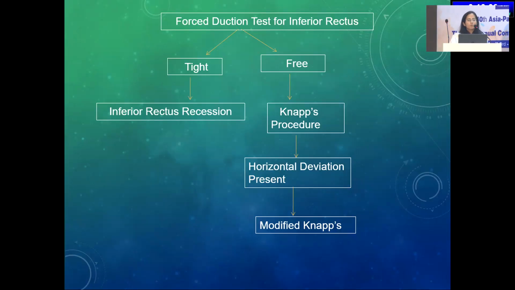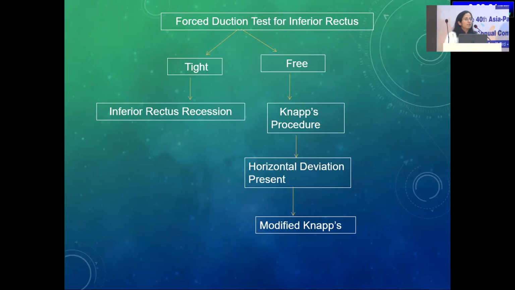So, if you look in an algorithm, in a gist, first of all, the indications of surgery in monocular elevation deficit, as we saw in all the previous cases, was that there was a very large vertical deviation, there was amblyopia, there was anomalous head posture, patients wanted correction of ptosis, they wanted improvement in the Bell's, and so we opted for these surgeries.